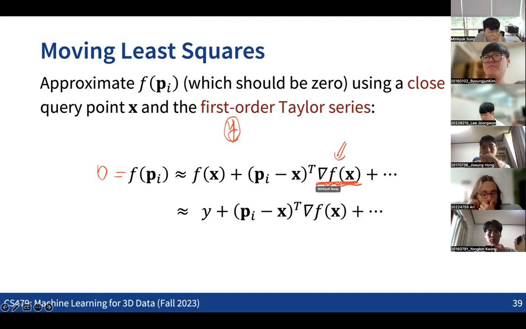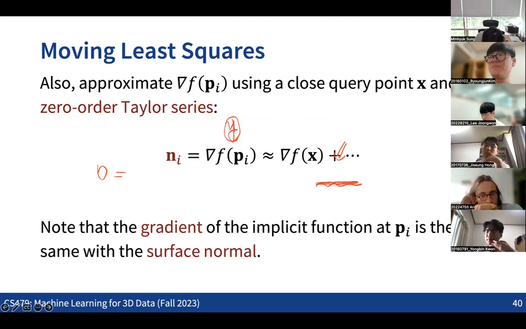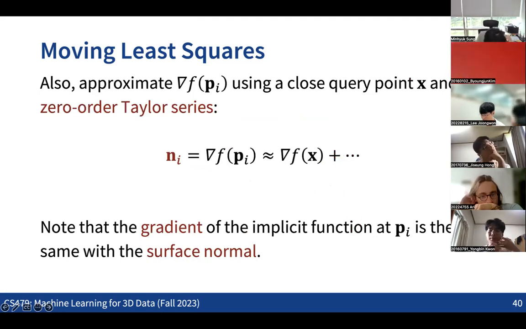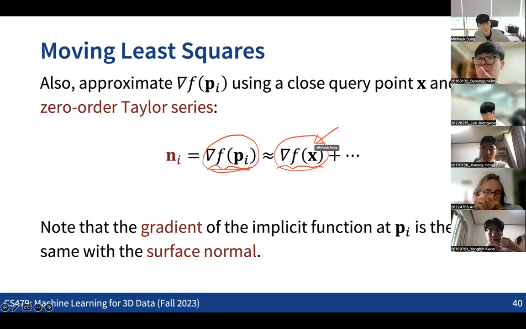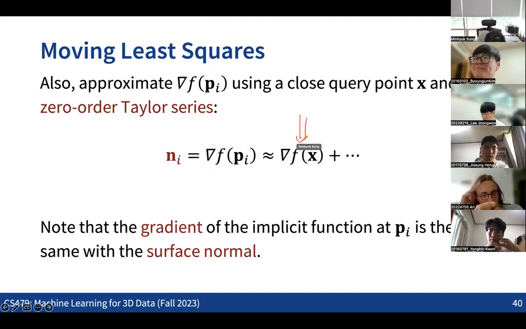So we also want to approximate this, because we cannot get this information. The only way that we can approximate it is to approximate the first derivative, the gradient of the function at the point pi, in the same way. But now we are taking the zero order approximation, which means that we are taking the gradient at the pi as the gradient of the query point x. This is a really bad approximation, but it is the only way that we can guess some information about the gradient at this point, right? So this is what we are going to do.